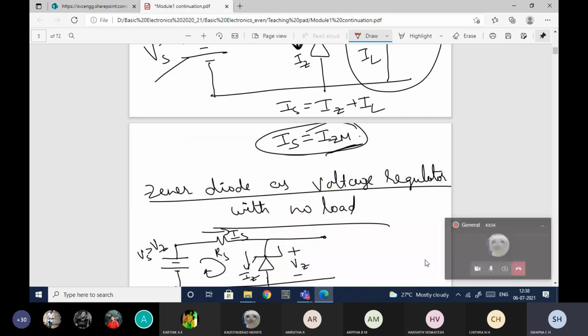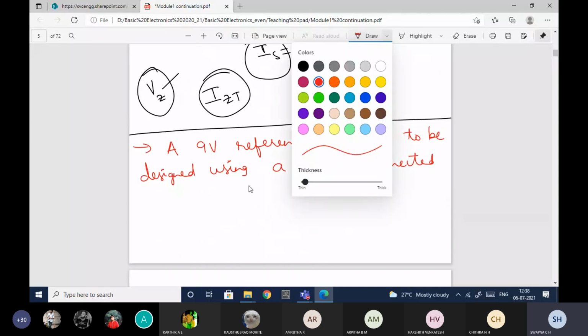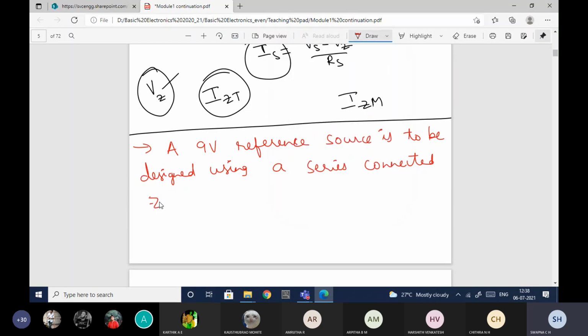Okay, so note the question now. A 9 volts reference voltage is to be designed using a series connected Zener diode and resistor connected to a 30 volt supply.